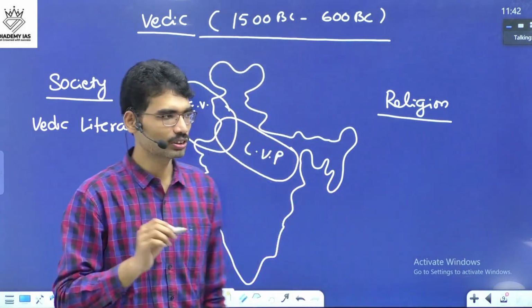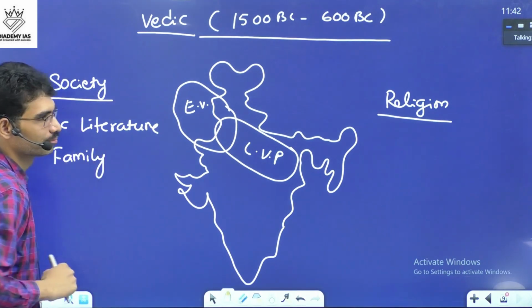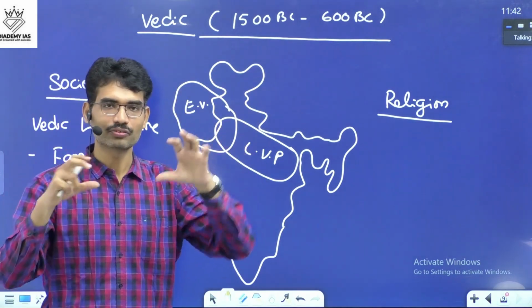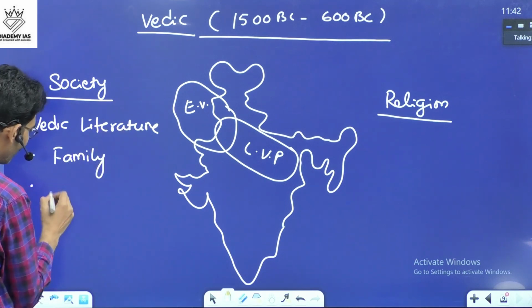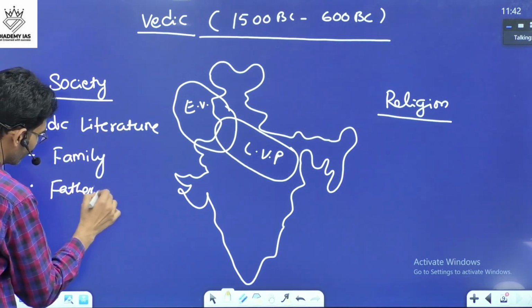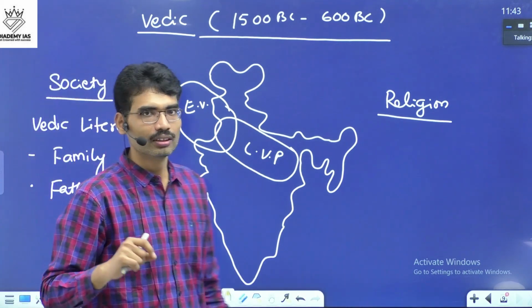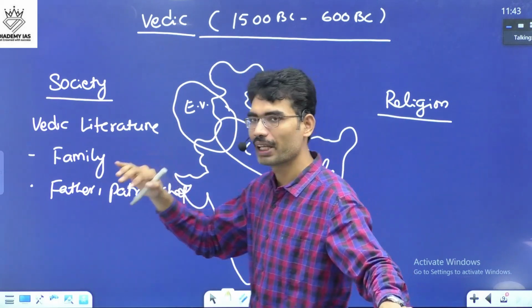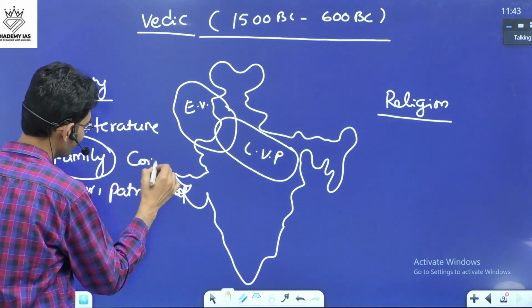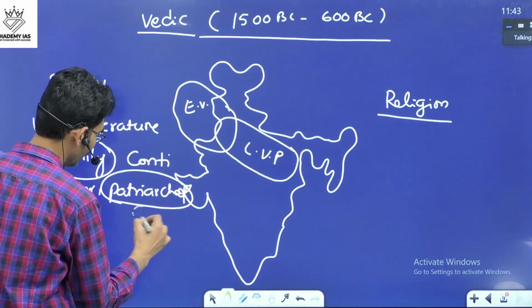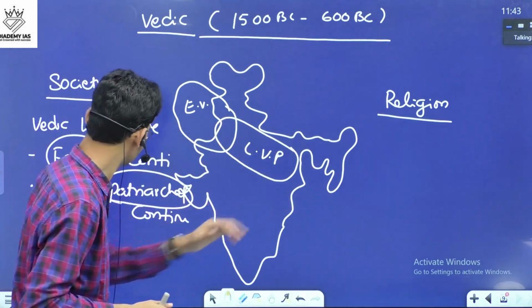After giving the resources, then it talks about the family system. It talks about mother, father, and children. Now, this family is headed by the father. That means it is patriarchal. So the domination of male members in society increased. Now this element, the family, is continuing. Patriarchal society is continuing. So these are the elements which are continuing.